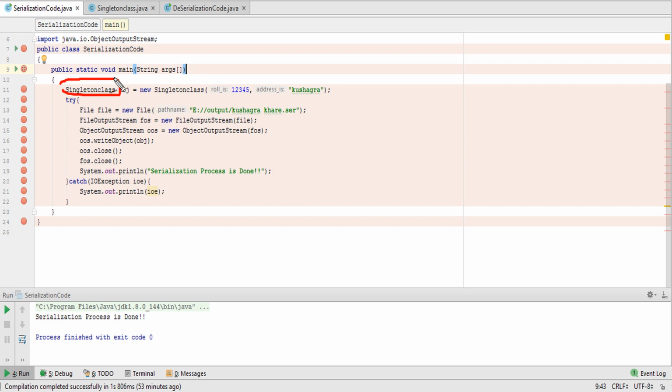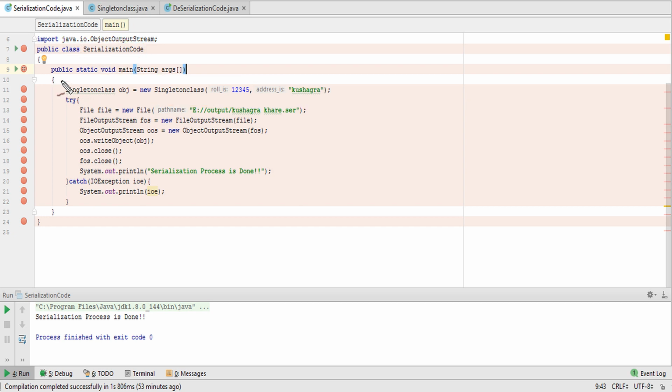I have defined the singleton class and created an object of that class in the same package with a different name, singleton class.java. So singleton class.java has been called inside the serialization code class with the help of this object.